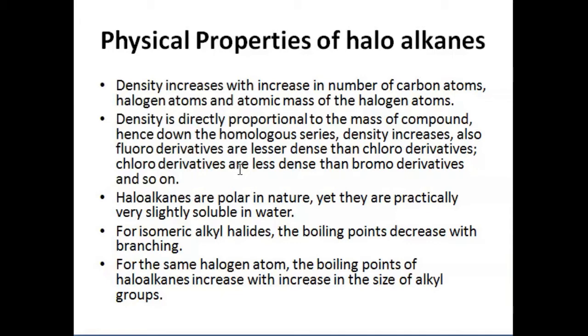So we could say density is directly proportional to the mass of the compound. Hence, down the homologous series, density will increase, and fluoroderivatives are going to be less dense than chloroderivatives, because chloroderivatives are even less dense than bromoderivatives, and so on.